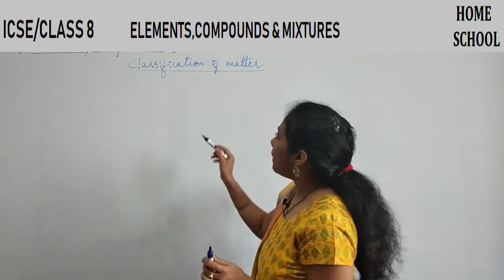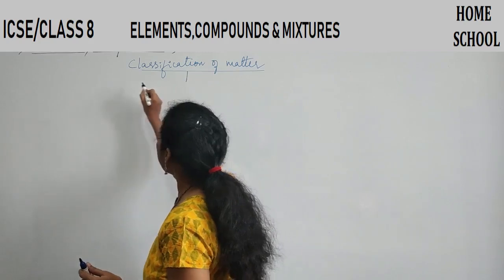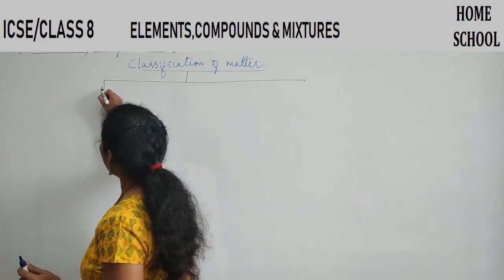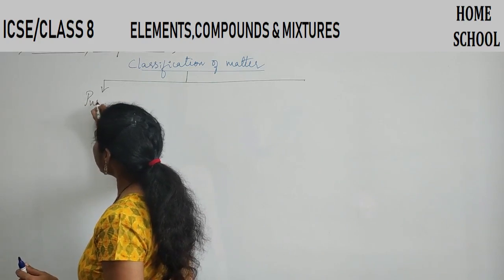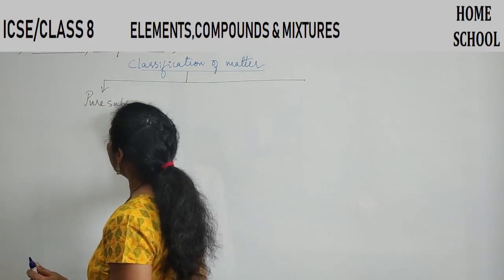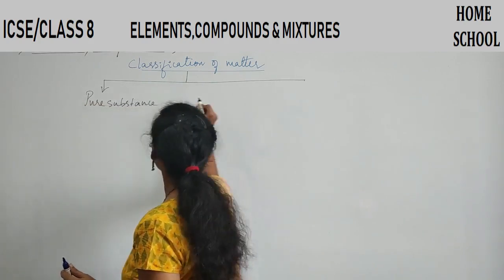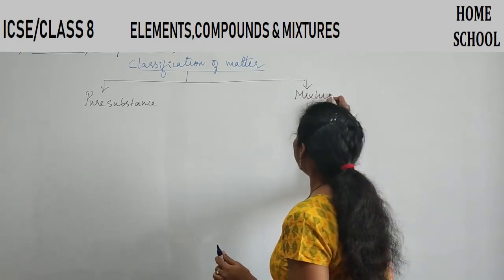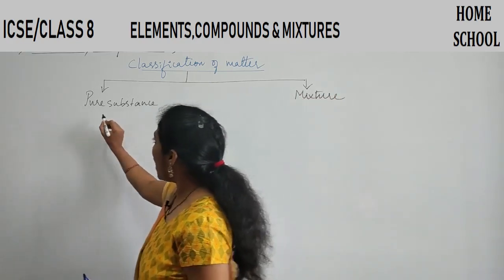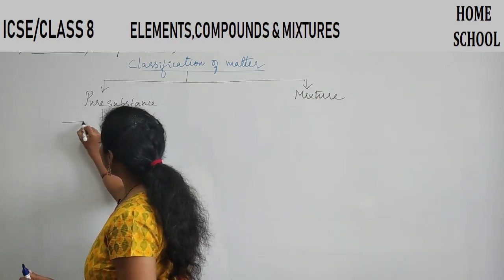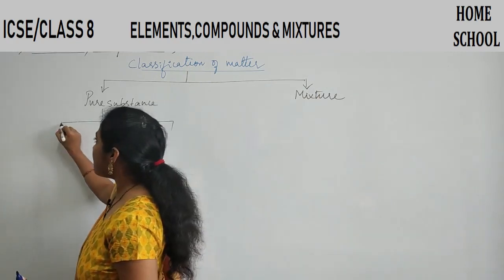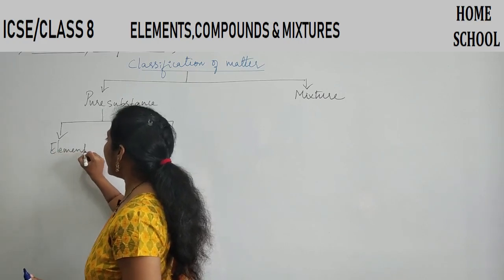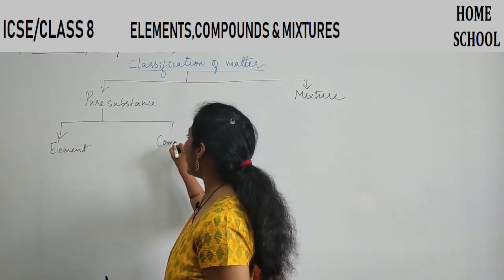So this particular matter is mainly classified into two types. One is pure substance, clear? And the other one is mixture. And this pure substance is again classified into two types. One is element, the other one is compound.